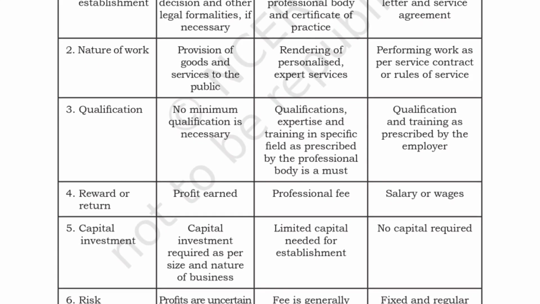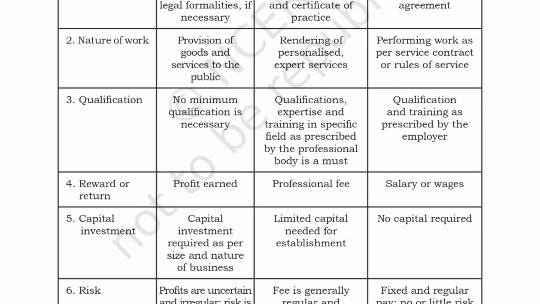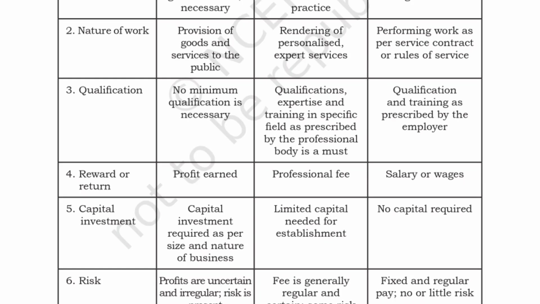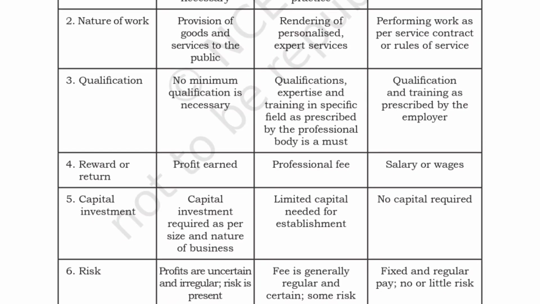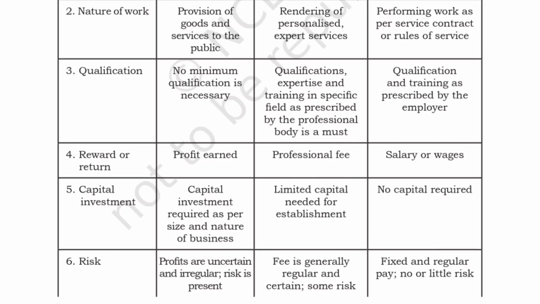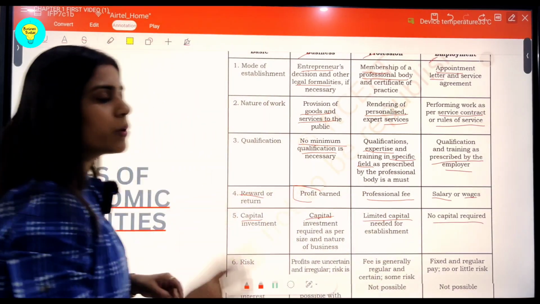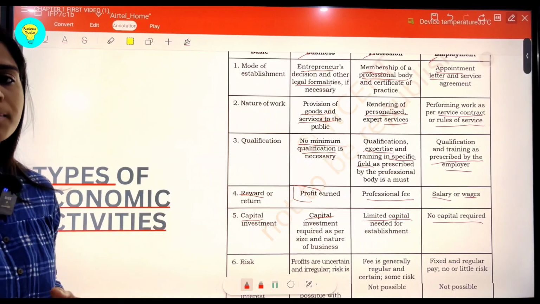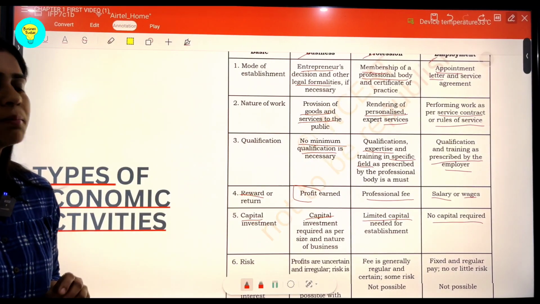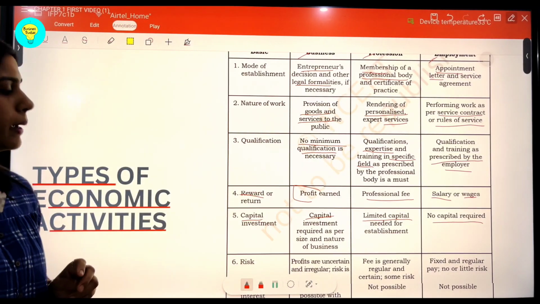Here only a limited capital is required to be introduced when you establish the business, because it's a kind of small setup as a profession. And then in case of employment, there is no capital requirement because all the capital investment is done by the employer and nothing on the employee side.